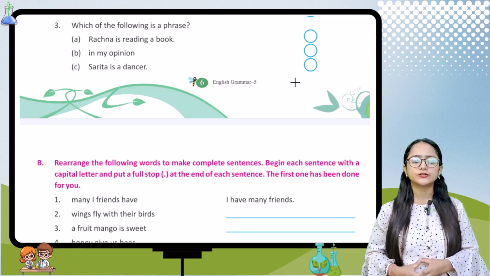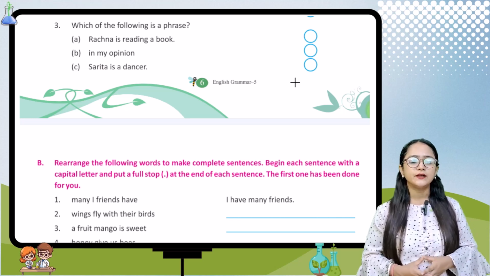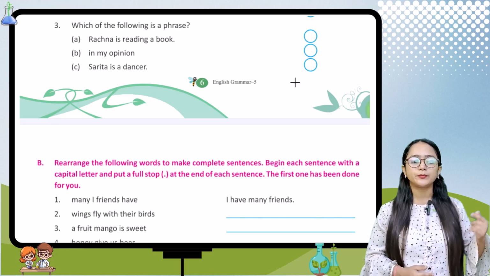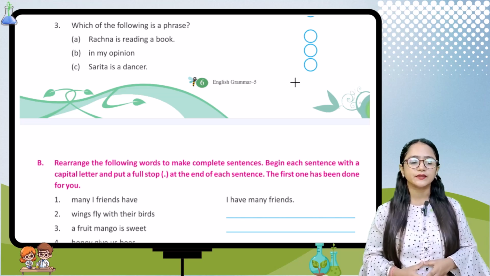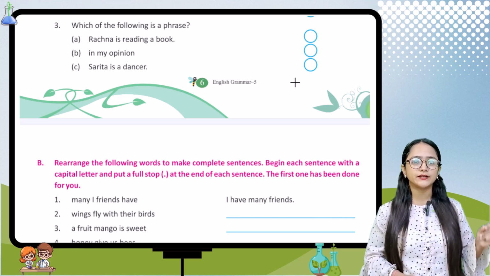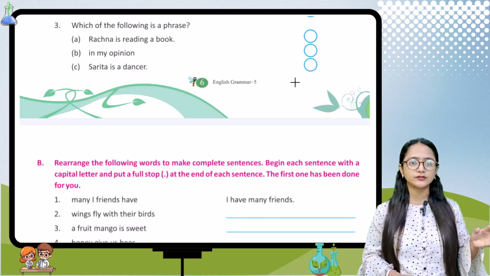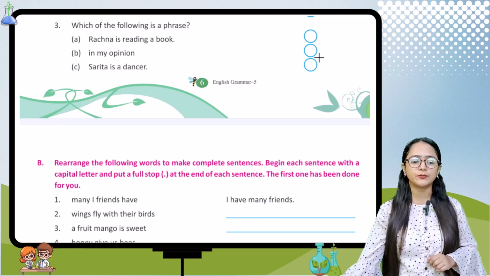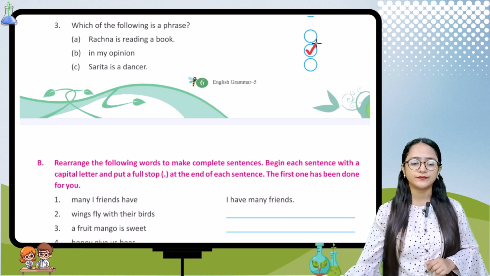Now the next question is, which of the following is a phrase? Options: Rachna is reading a book. In my opinion, Sarita is a dancer. So the phrase is in my opinion, because here you can clearly see that the subject is not there, the first letter is not capital, and there is no full stop or question mark. So in my opinion is the phrase, take that one.